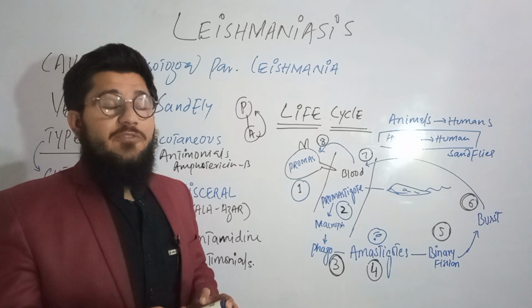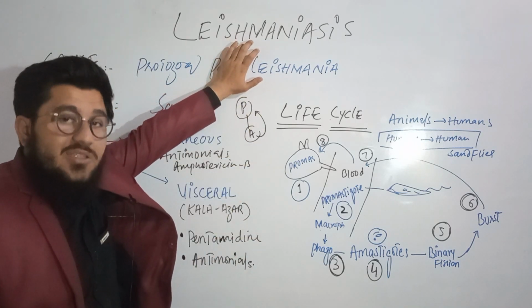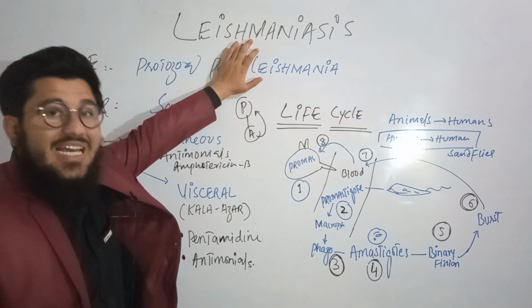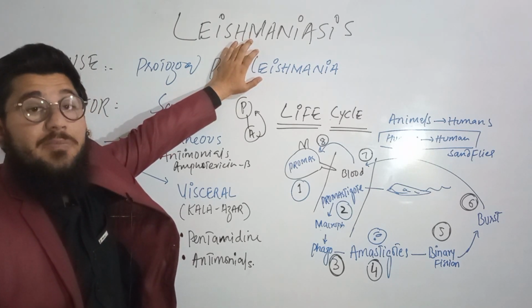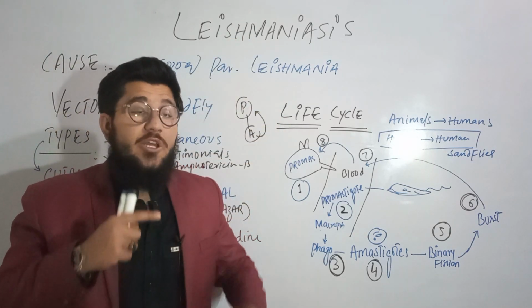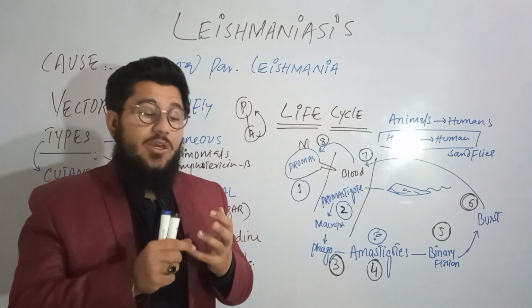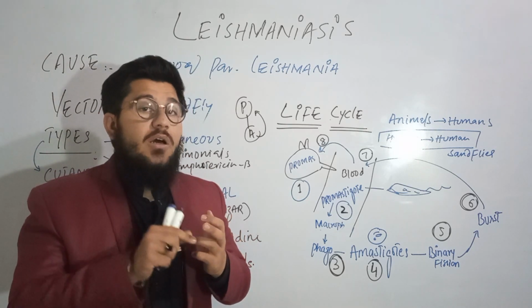So let's get started from the very first point, that is Leishmaniasis. What is Leishmaniasis? In simple words, it is a disease caused by a protozoal parasite, which affects the skin, the mucous membrane of the mouth and nose, and some visceral organs like your spleen, liver, and bone marrow.